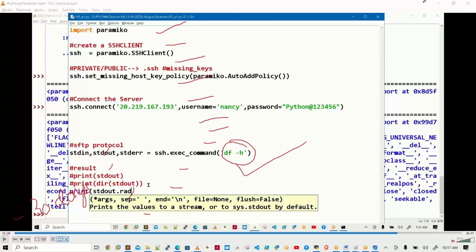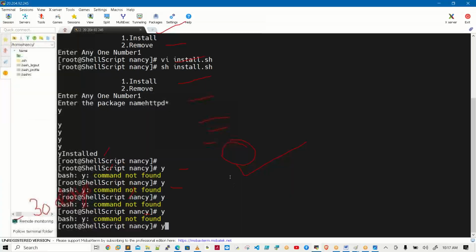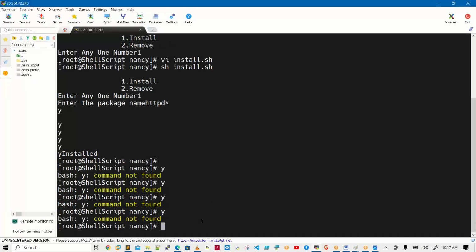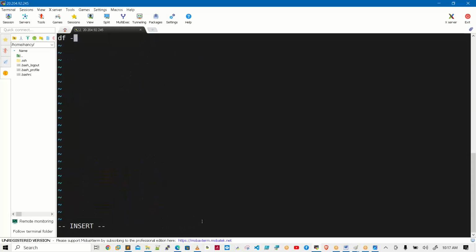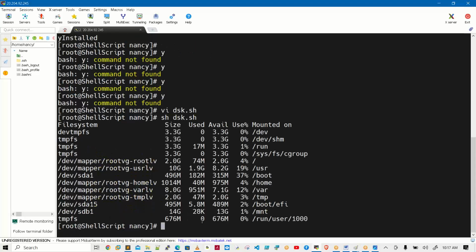This is just a command. You will get the space information. Same thing, if I want to achieve it here, I will create a file named, for example, disk.sh. I will run simply a command, save and exit. sh disk.sh. Is there a difference or not? It's the native task. Even PowerShell, why is it famous on the Windows platform? It's an inbuilt technology. Shell is an inbuilt technology of Linux servers.